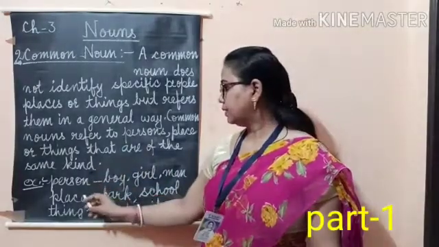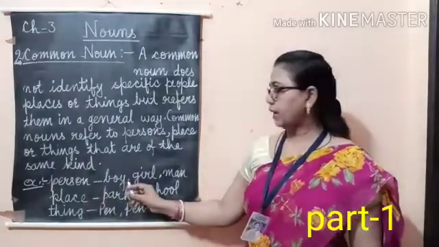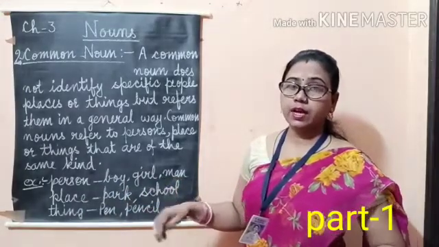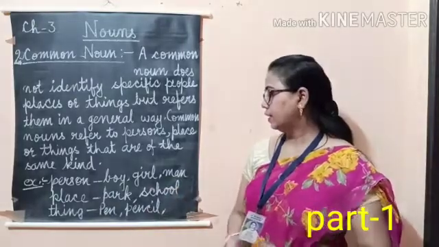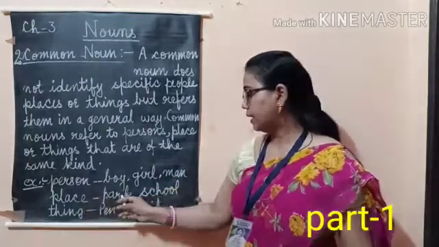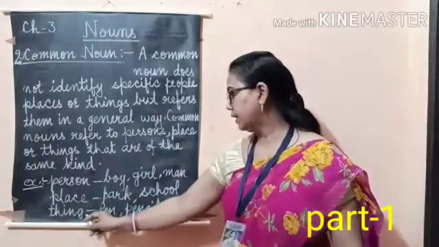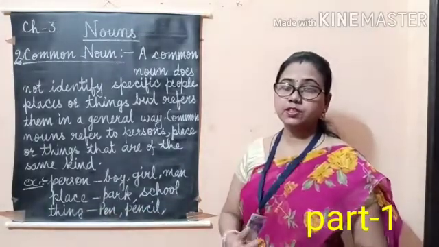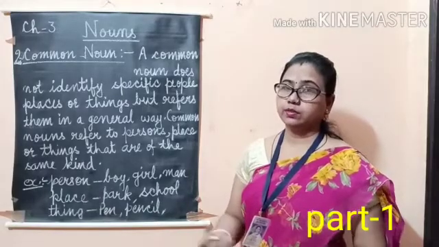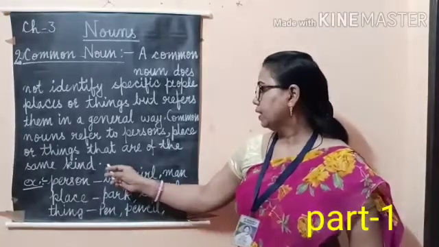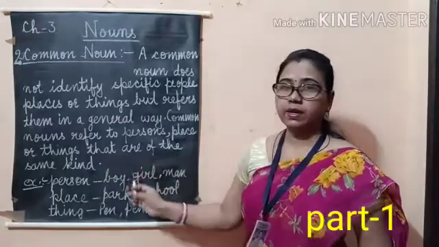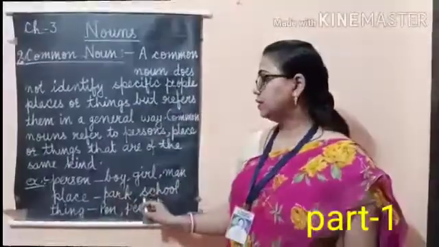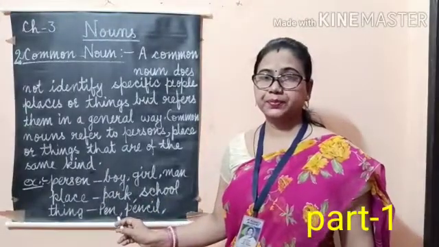For example, persons: boy, girl, man, they are used in a general way. Places: park, school. And things: pen, pencil, etc. These are general names of the same kind, so these are common nouns.